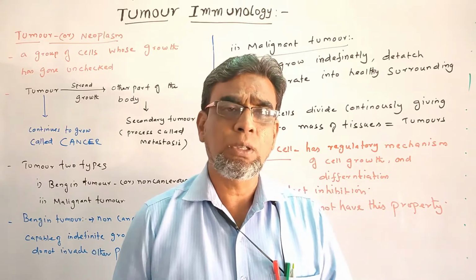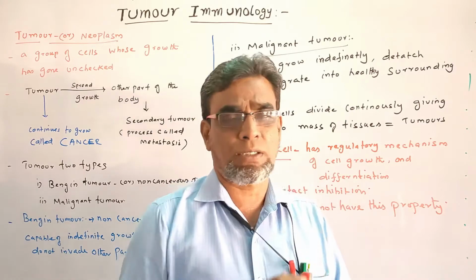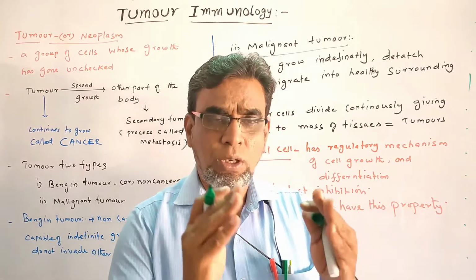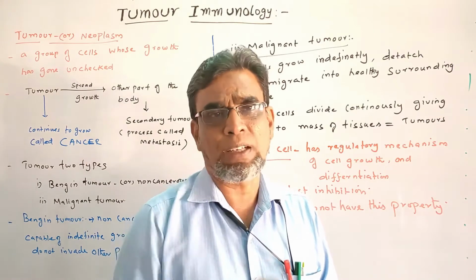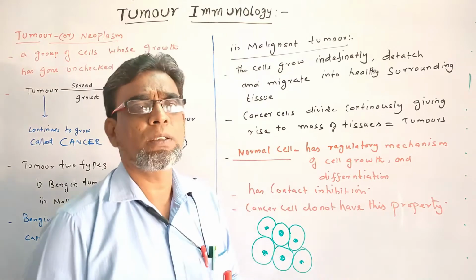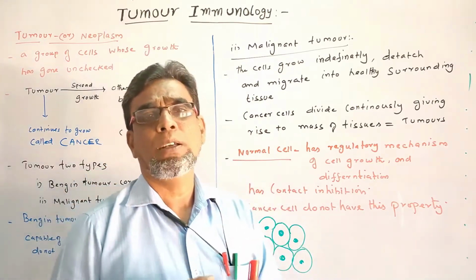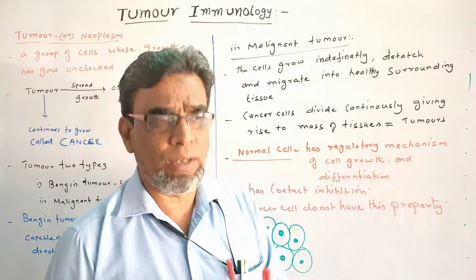Not only does it grow, it also disturbs the other healthy cells. This will cause cancer. This is the simplest explanation of cancer. Now we will discuss what a tumor is, and how a tumor becomes cancer or malignant tissue.